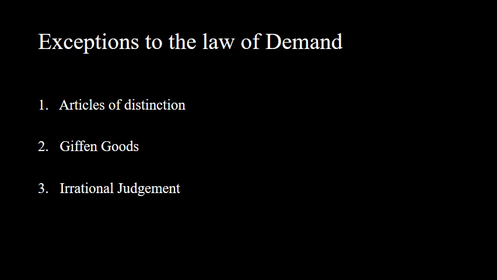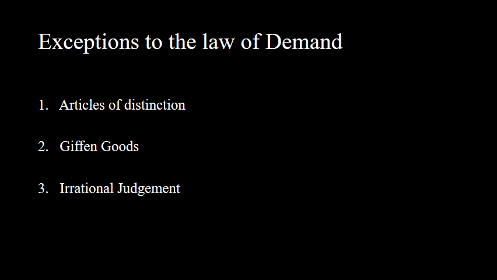First is articles of distinction. Articles of distinction are those goods which are purchased only because of their high price. This was seen by Professor Veblen. So these are also known as Veblen goods. People purchase these goods to show their status in society, for show off purposes.